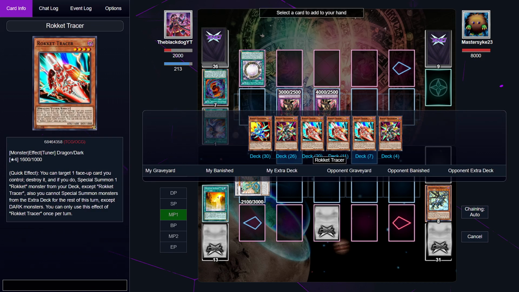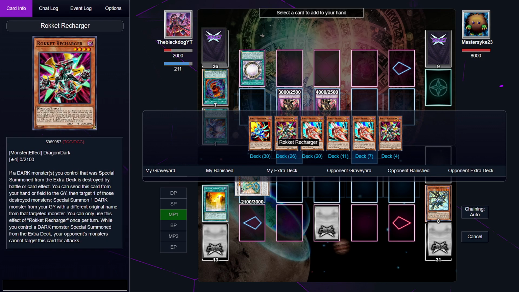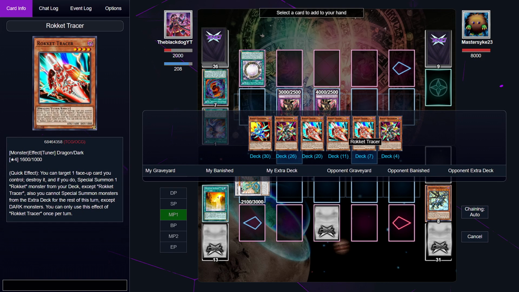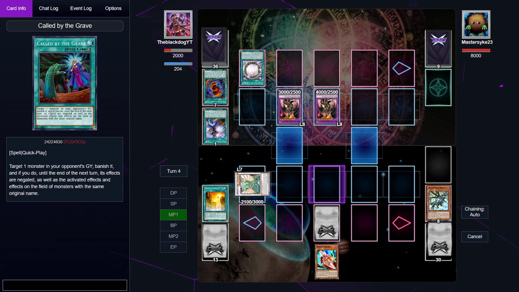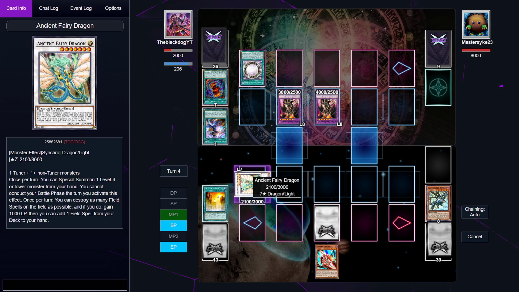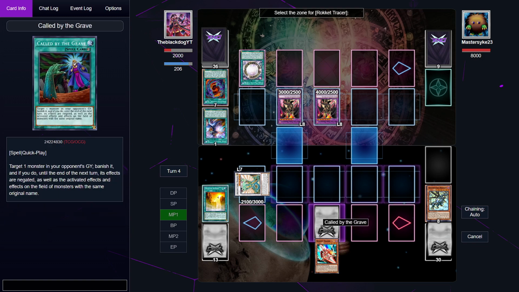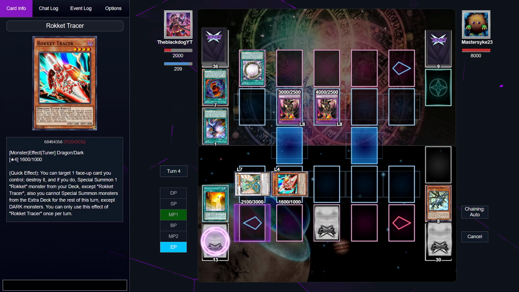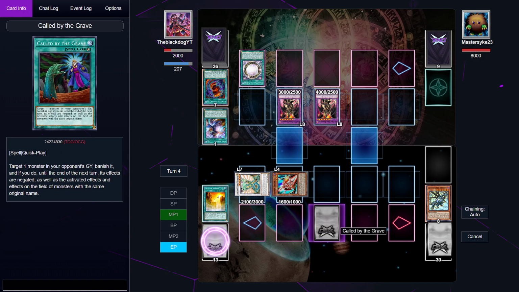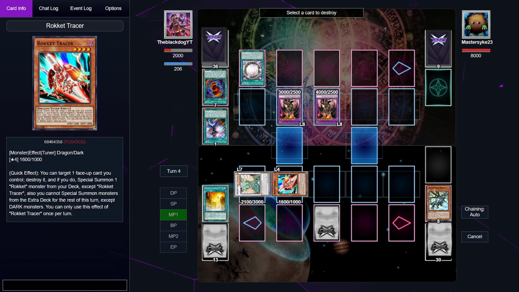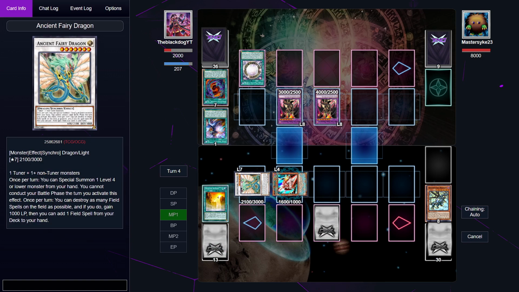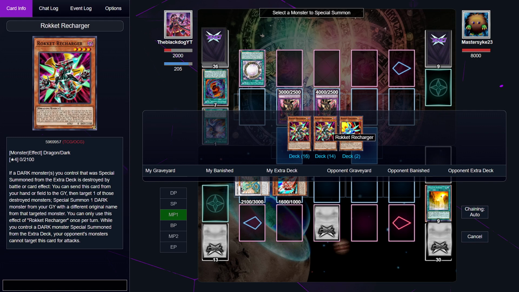Use its effect. We can get exactly... I mean, we can get a lot of things, but either Rocket Tracer or Rocket Synchron. Rocket Tracer. And now we have to activate Ancient Fairy Dragon, which means we can't go to battle, so we have to make this count in a different way. Alright, I'm going to use the effect of Rocket Tracer destroying Dragon Ravine, getting to my field a copy of...